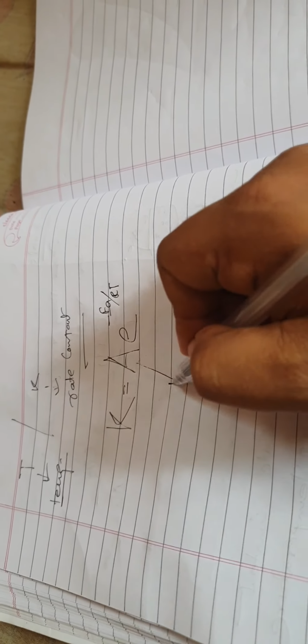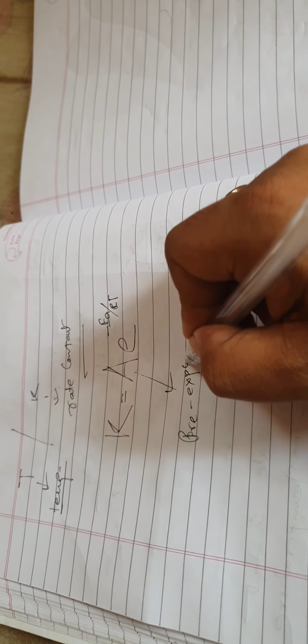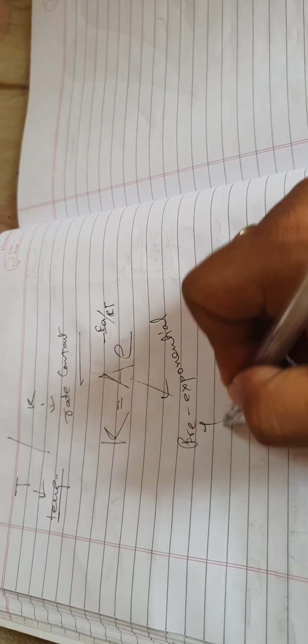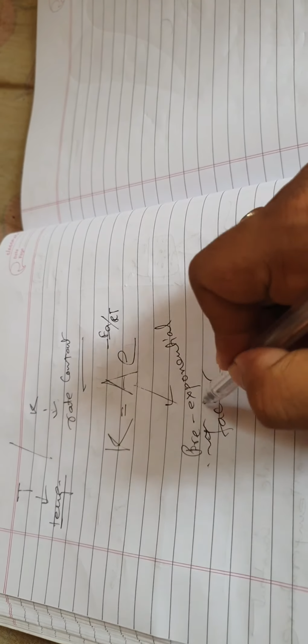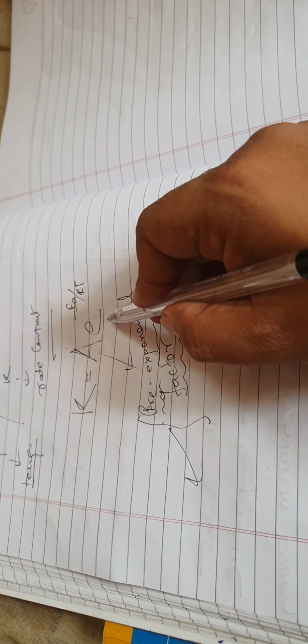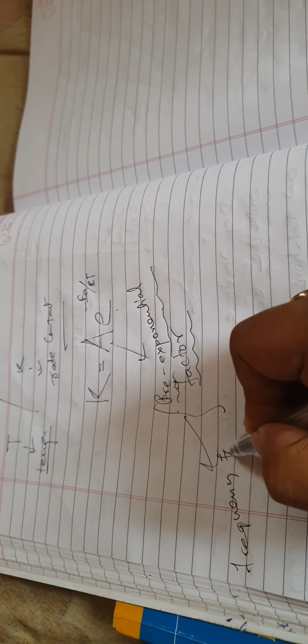Okay, and K is equal to A. What is A? A is the pre-exponential factor. Here it is known as the pre-exponential factor. I hope that you understand this. It is called pre-exponential because it comes before the exponential. And it is also known as the frequency factor. I hope you understand why it is called the frequency factor, because it is actually the multiplication of Z and P, the orientation factor and the collision frequency. I hope that you remember this thing.